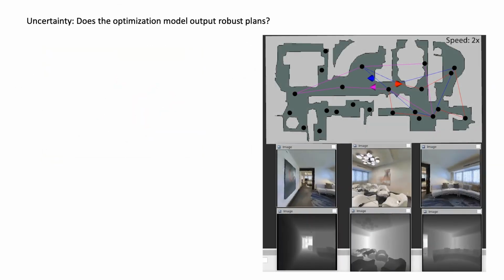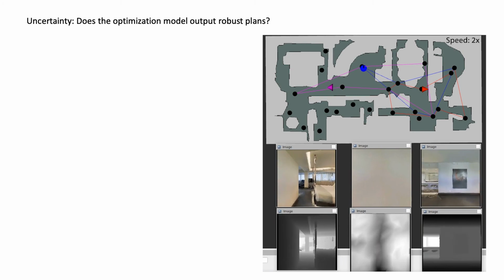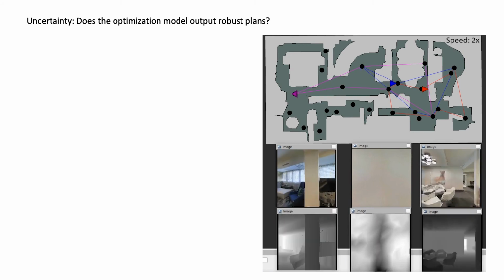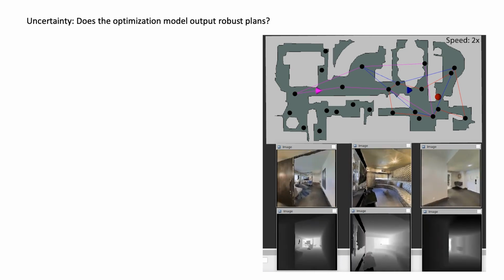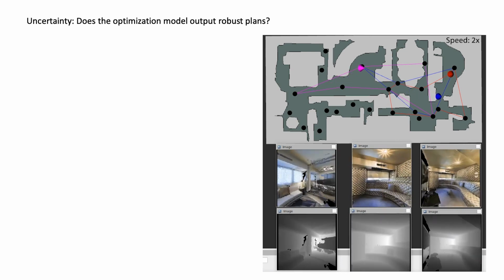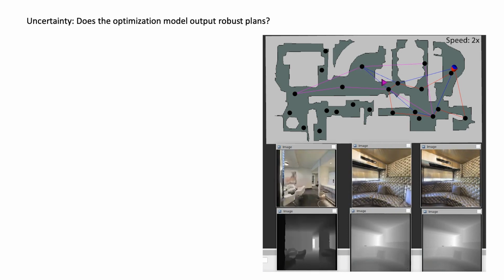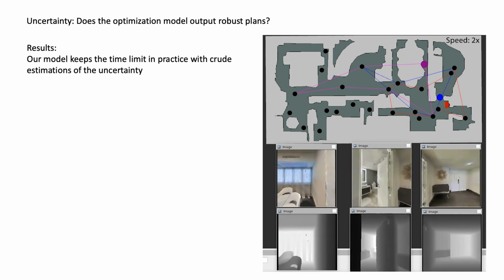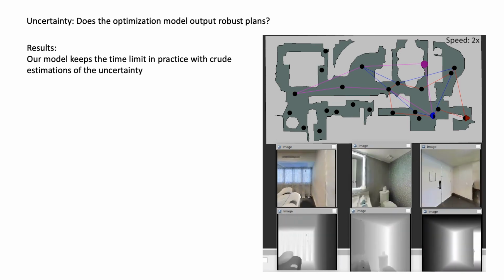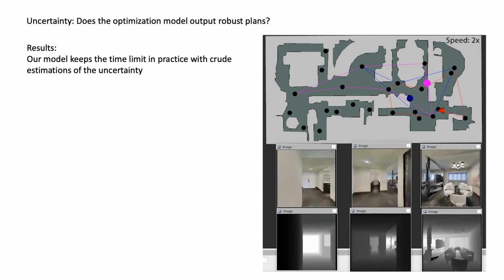A view of the simulation is shown here. There are 3 agents navigating between the places of interest in this example. Their camera views and routes are marked here. According to the simulation evaluation, our model keeps the time limit even with crude estimations of the actual uncertainty.